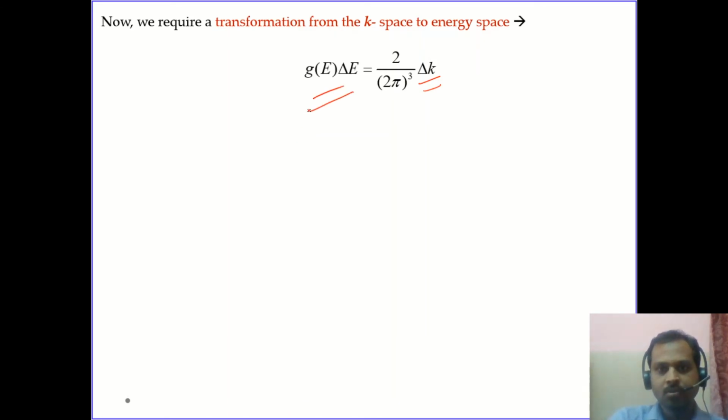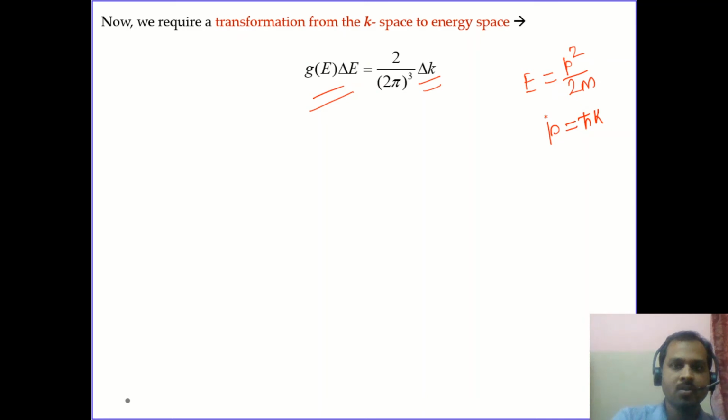To do that, we have to take the help of the energy of the electron. We know that the energy of the electron is completely kinetic, that is E is equal to p square by 2m. And from the de Broglie hypothesis, we know that p is equal to h cross k.